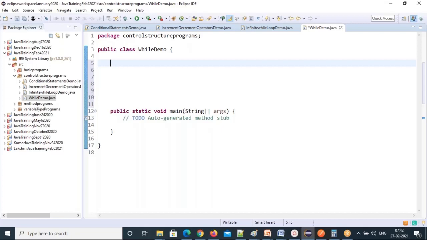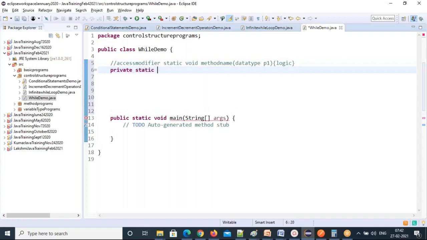So what type of methods do you need? Last class we wrote non-static methods, right? So shall I write static methods here? I'm going to take one data type, P1. So the logic I'll write. So private static. See that I'm not deviating from this formula.